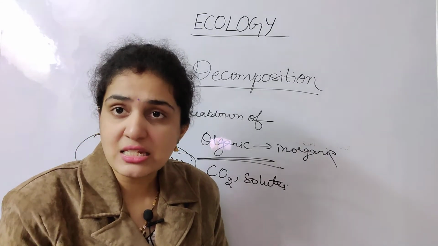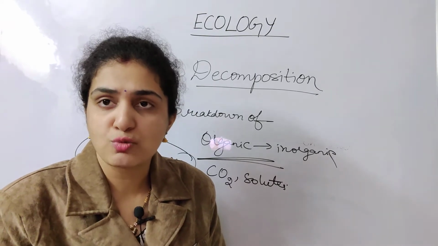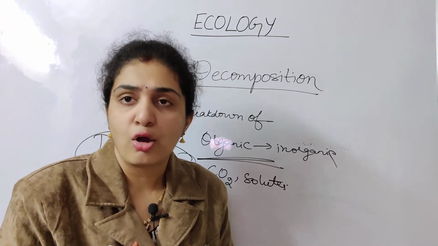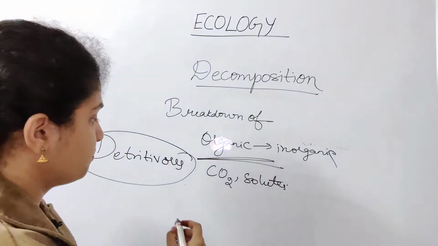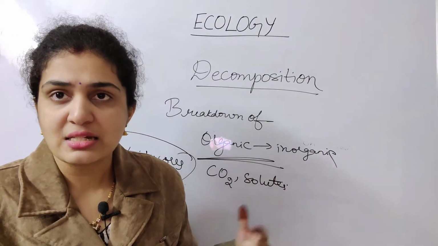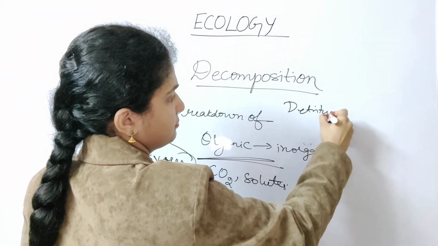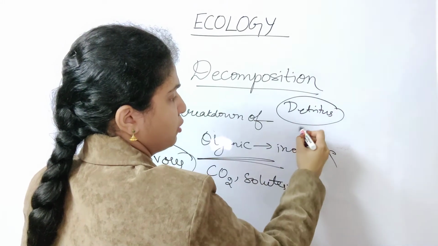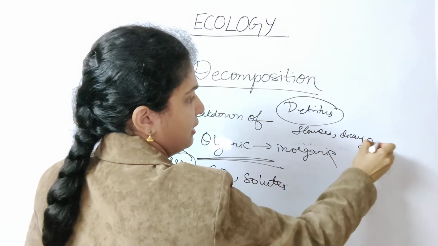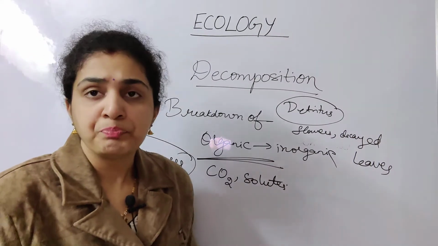Here the waste material, that is the waste leaves or the waste flowers, all the dead and decayed leaves and flowers, contribute to detritus. Whatever waste matter is present, we call it detritus. Like all the small decayed leaves and flowers, we say it as detritus.